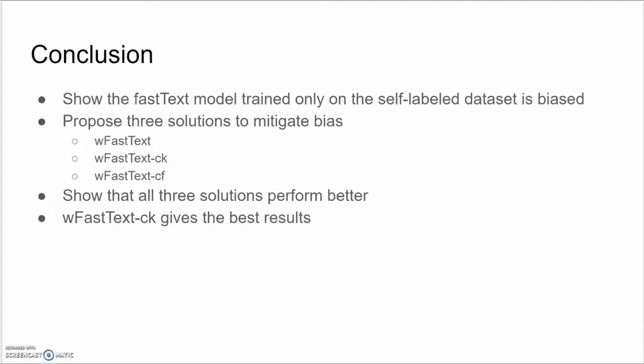In this research, we proposed 3 solutions to correct for the bias in the model created by data which is not representative of the entire user population. Our solutions are able to leverage the efficiency of the self-labeled data, but in an unbiased manner. Our methods give higher accuracy results when testing on new data which is representative of the entire user population of Twitter while utilizing self-labeled data during training.